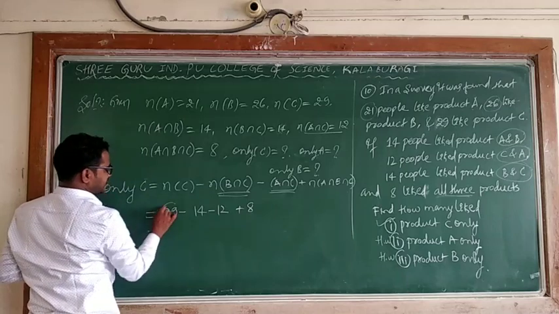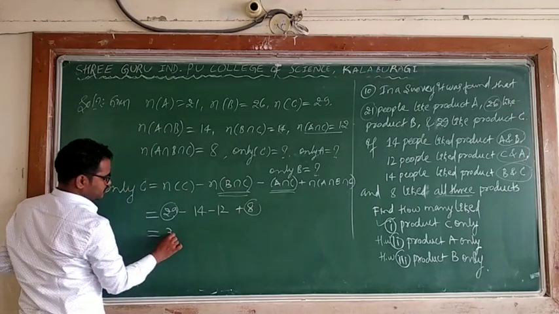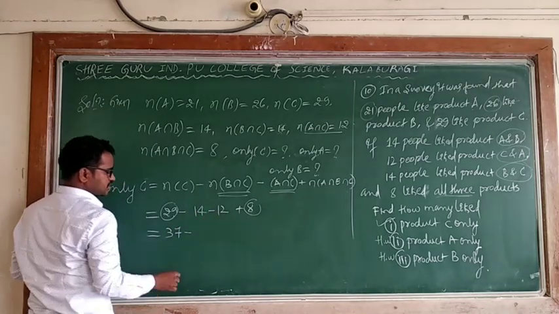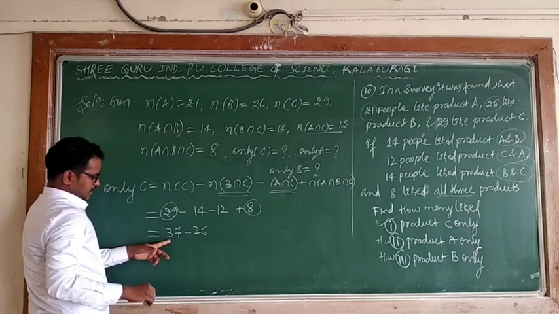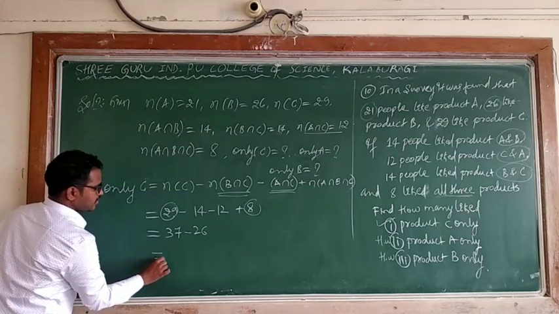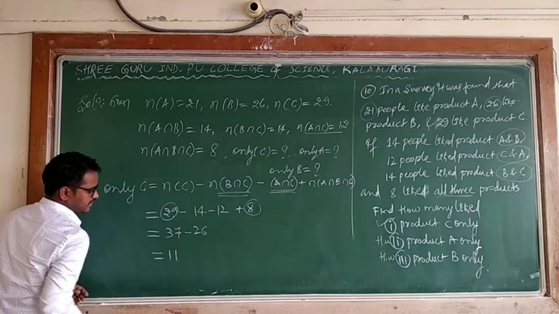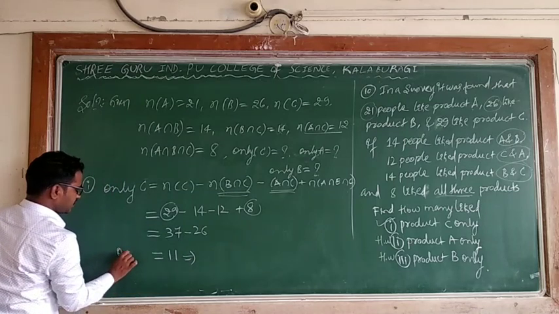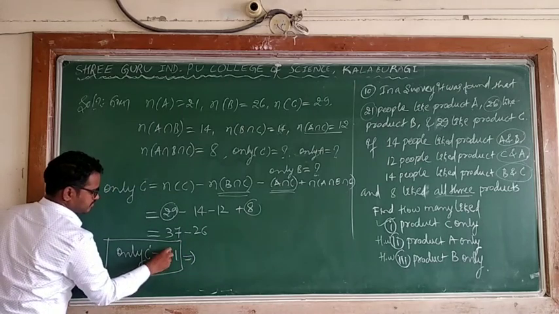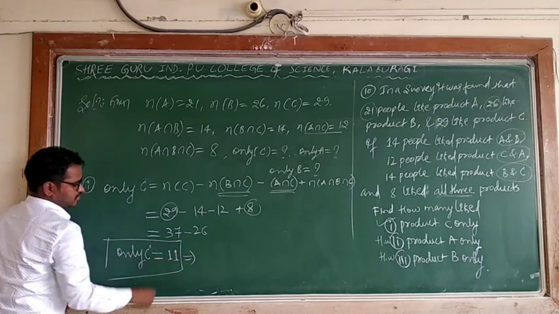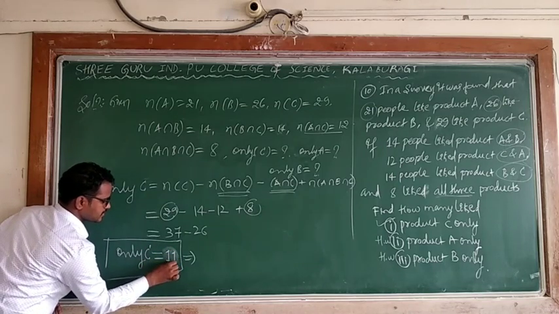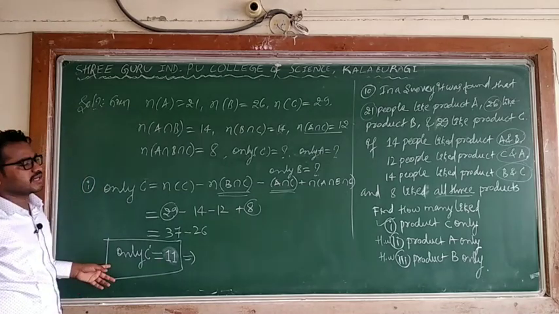Now 29 plus 8 is 37, minus 14 plus 12, which is 26. So 37 minus 26 is 11. What does the 11 imply? Only C is 11 people, or you can say 11 members. The required answer for only C is 11.